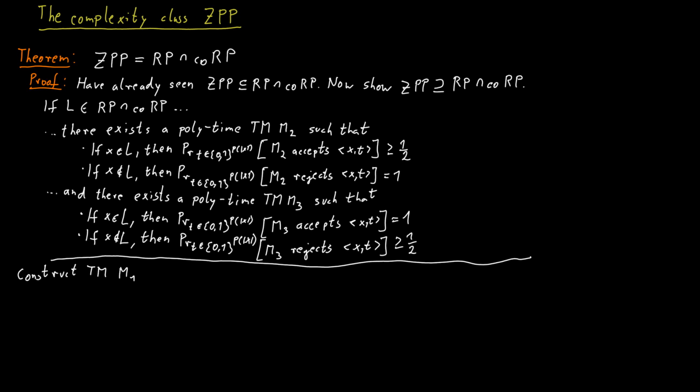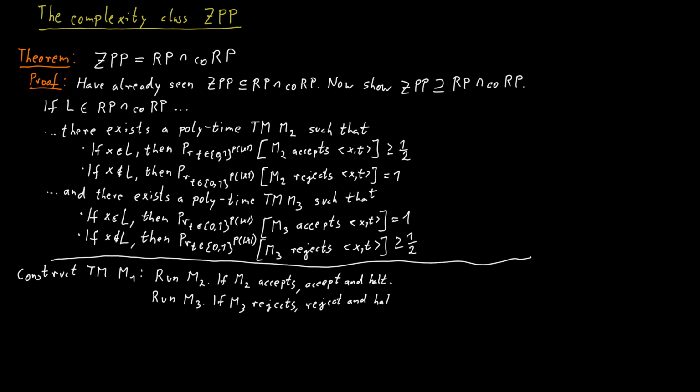Our new machine M1 does the following. It runs the machine M2, and if M2 accepts, it accepts. And that's it. If M2 does not accept, meaning it rejects, then we run the machine M3. And if M3 rejects, we reject.